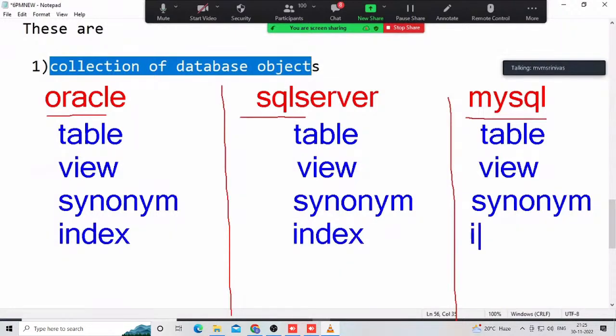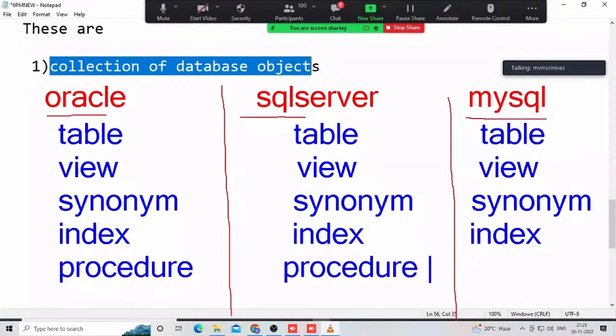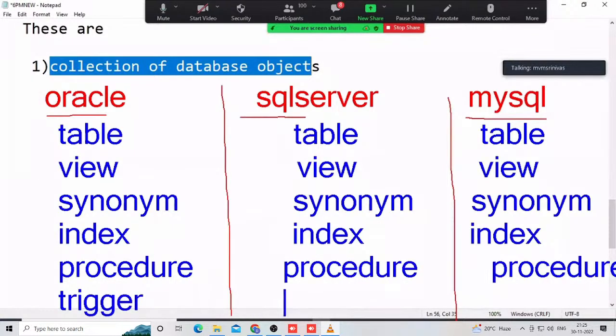Some terminology, big concepts only. A procedure is available in each of them. A trigger is a database object too. That is why relational data model products contain three components, and the first component is a collection of objects: tables, views, procedures, functions, triggers, packages. So many things are there.